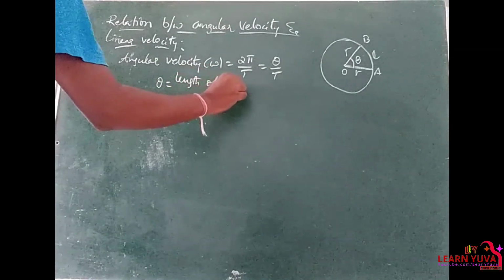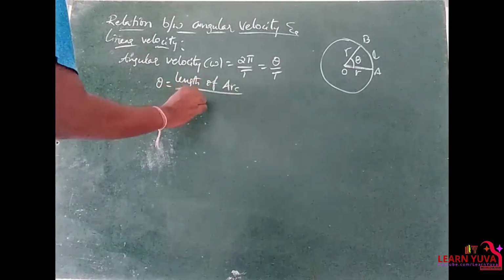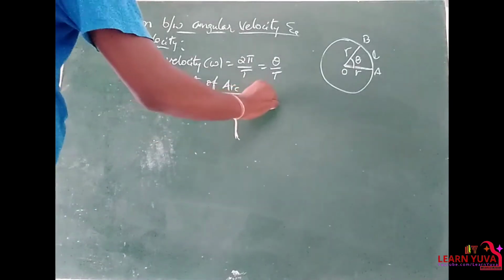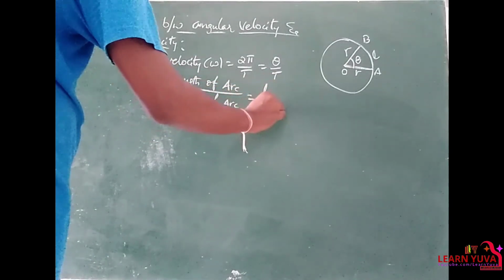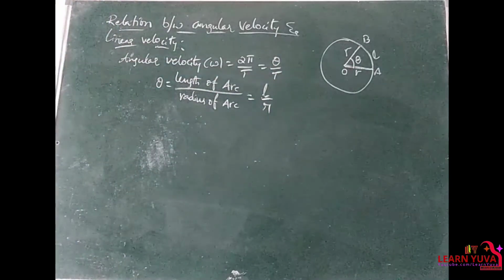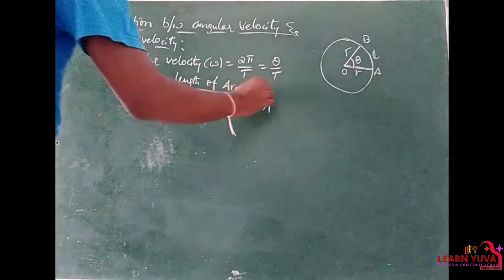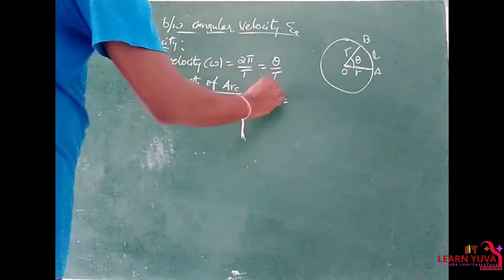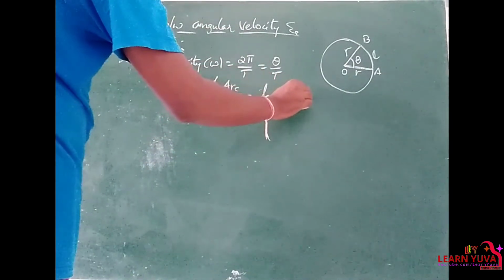Length denoted by L, radius is denoted by R. So the length is nothing but distance, so distance I am writing as S.